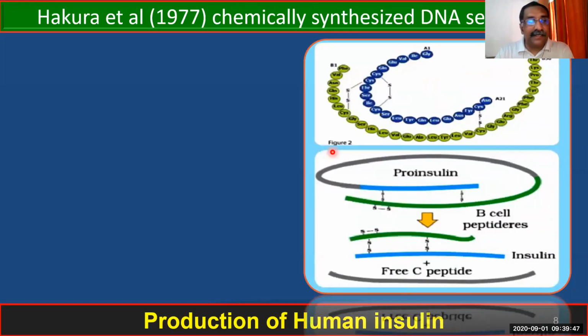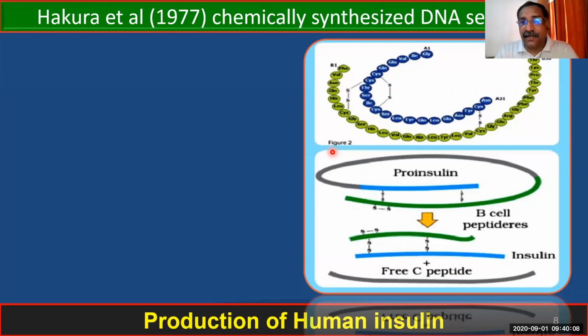So now you see that there is a scientist. His name is written over here, Hakura. And after that, it is written et al. What is the meaning of this et al? Hakura et al. is what is given in the textbook.